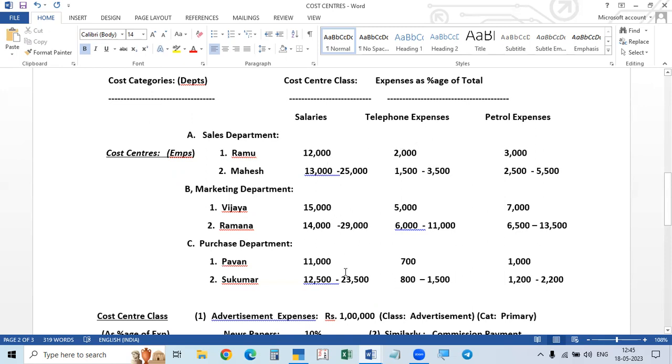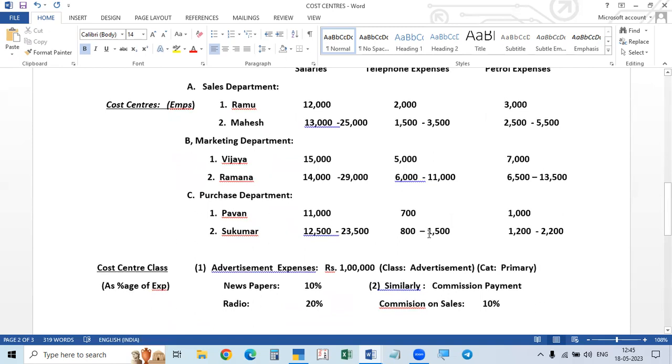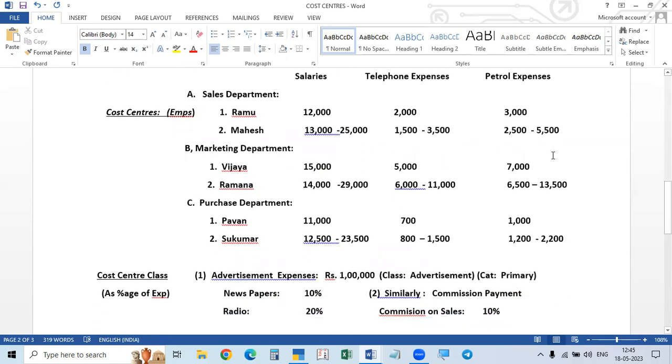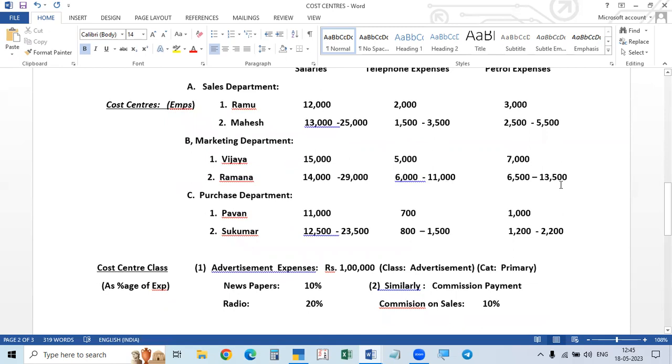For this it is 25, 20, 30. Separately, telephone expenses of 3,500 for the sales department first. Again telephone expenses of 11,000 for the marketing department, these two. And again telephone expenses of 1,500 rupees. For this department we have to do like this. And for petrol expense also the same thing. That's why I give the subtotals also.